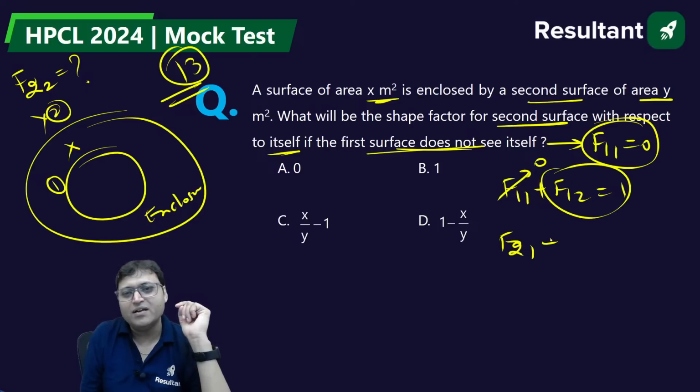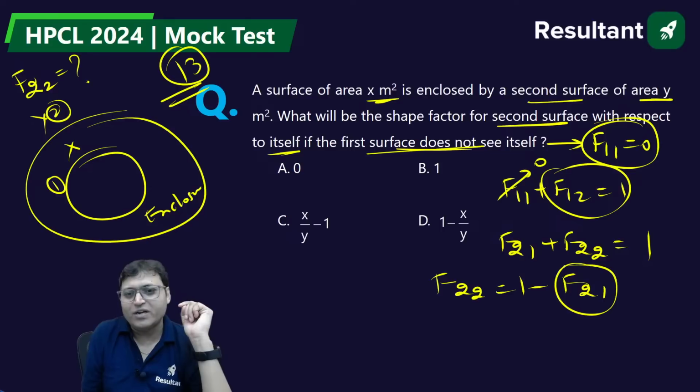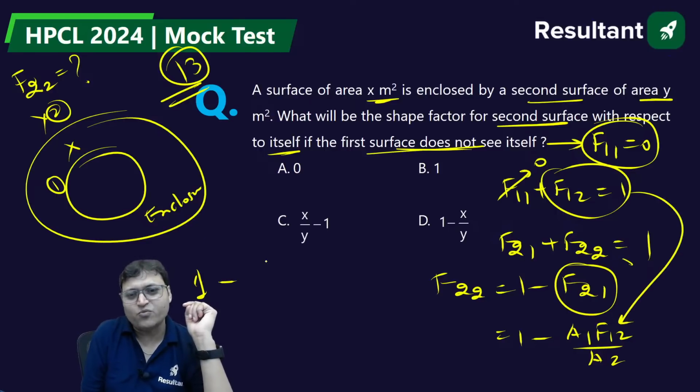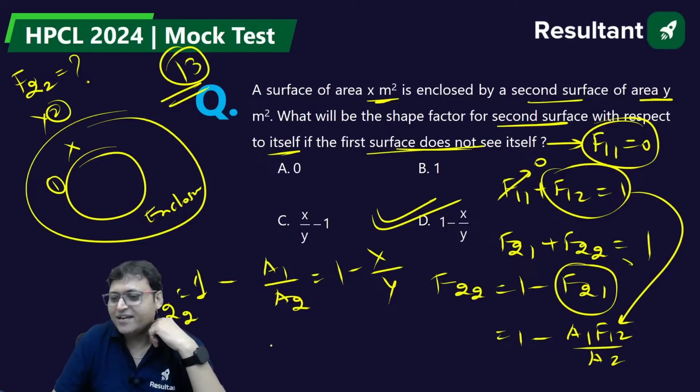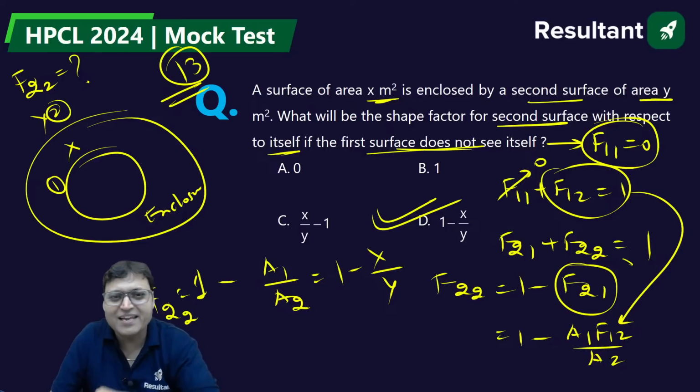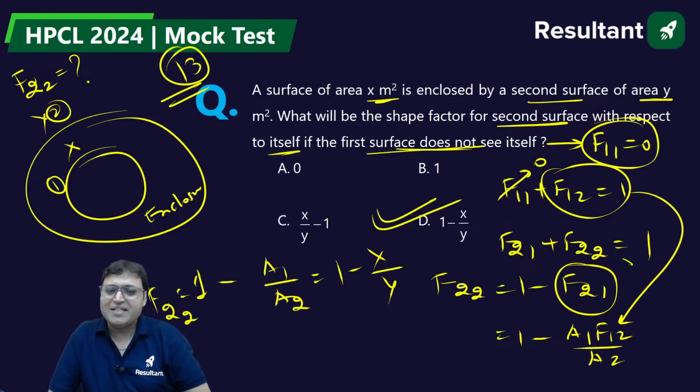Also F21 plus F22 is equal to 1. So F22 is equal to 1 minus F21. And what is F21? That is A1 F12 upon A2. Because F12 is 1. So final expression is 1 minus A1 by A2 is F22. So that is 1 minus, A1 is what? X by Y. D, 13. D is the correct answer. D will be the answer.